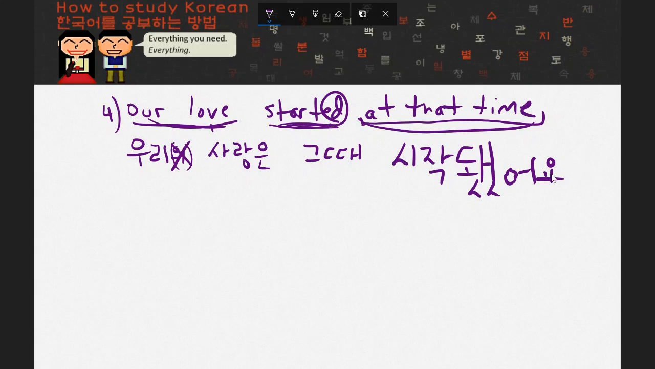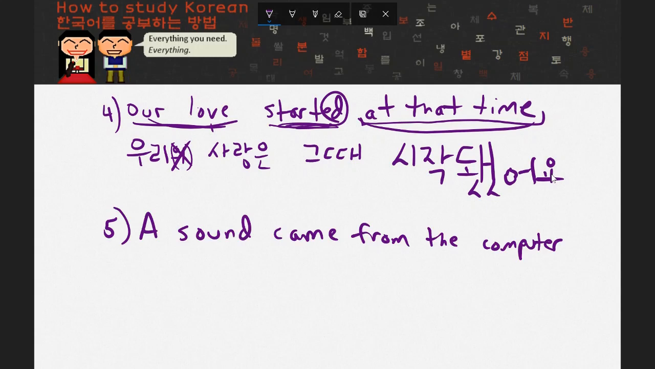The next sentence I would like you to try is, a sound came from the computer. I'll give you 10 seconds, and you can start now. All right. Now, if I want to start this sentence, well, what's doing the actual coming out? The verb here is coming out of something. Well, what's doing that? It's actually a sound. So the subject of the sentence is going to be a sound. So I'm going to put 소리, which translates to sound.